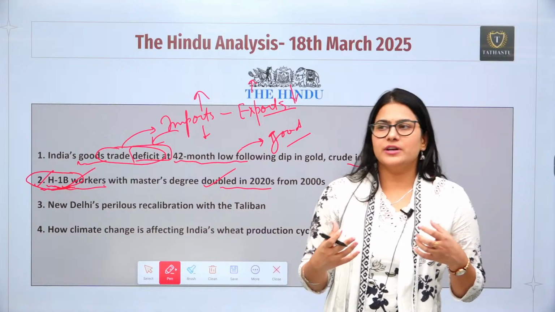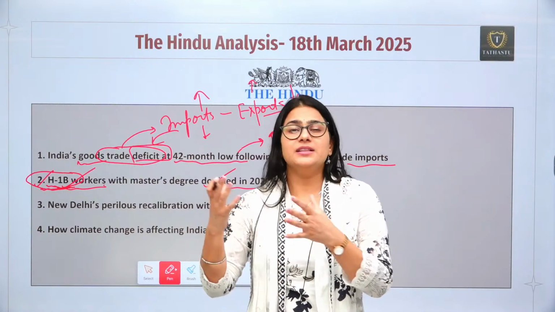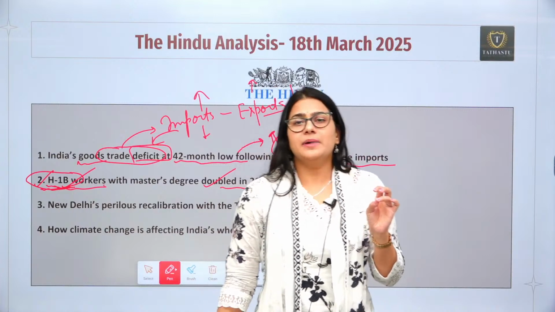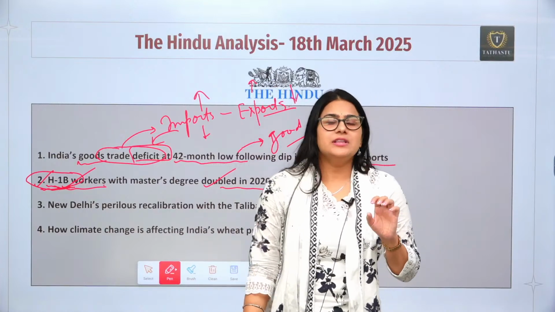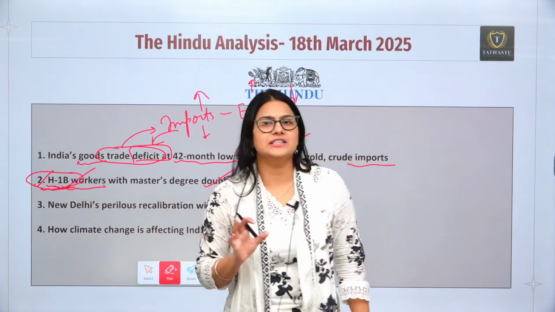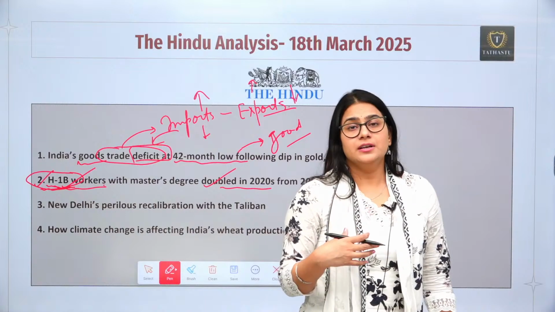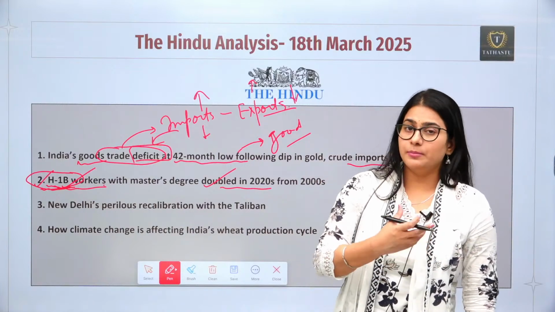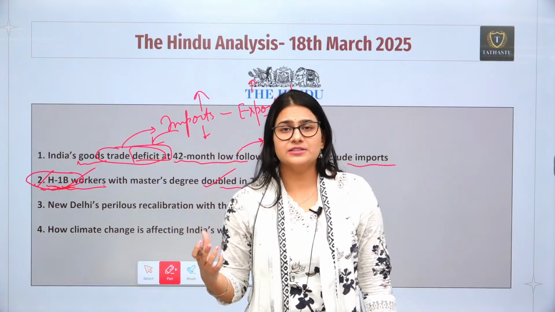What kind of things? For example, how many H1B visas were there for the bachelor degree or the master degrees, how things have changed, and how the political scenario has affected the approval of H1B visa. As a country, earlier our share in H1B visa was 40% in 2000, but now it has increased to 70%.